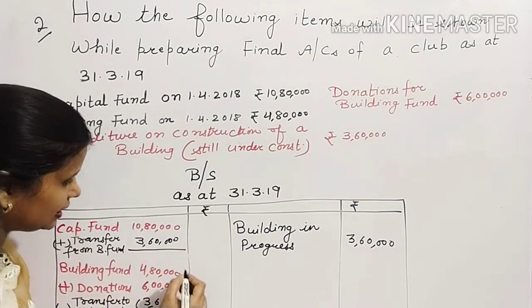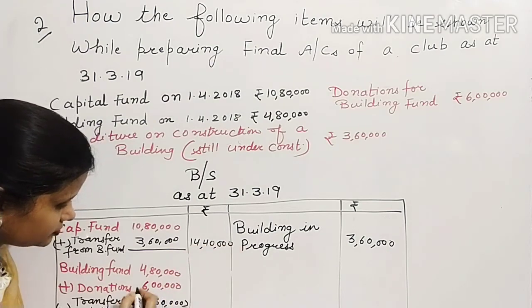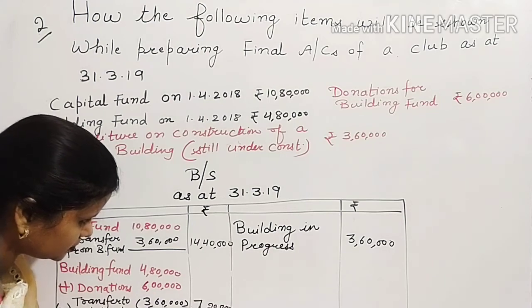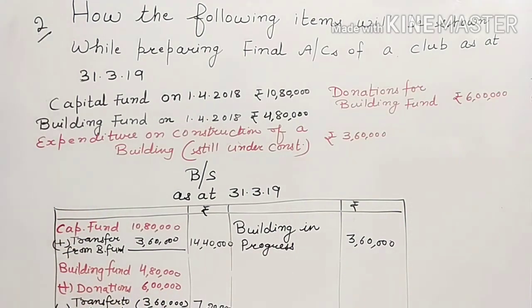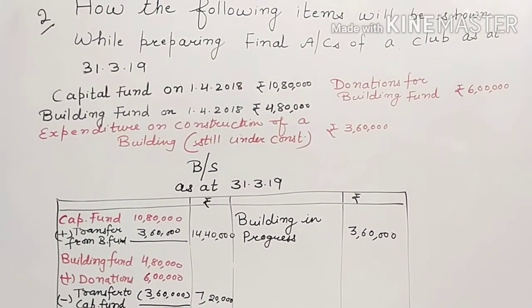So the final balance, this is how you can show the treatment of donations which are received for construction of capital assets.